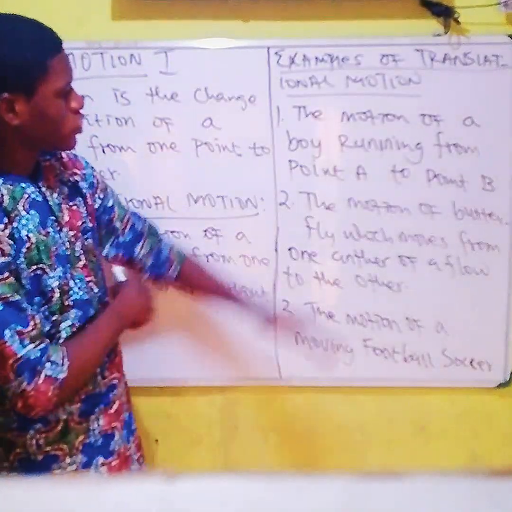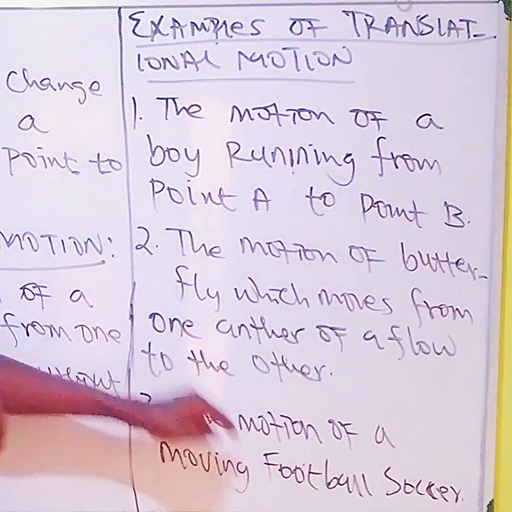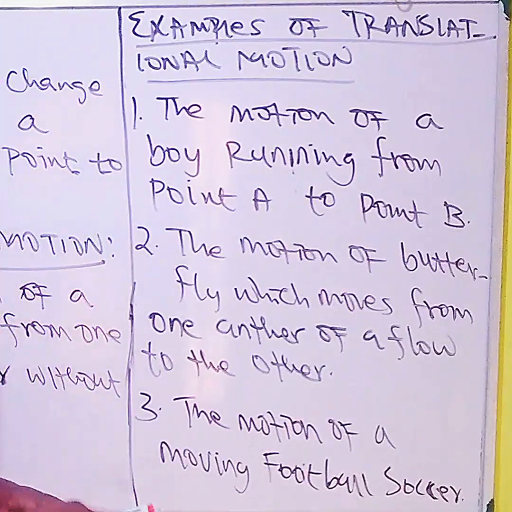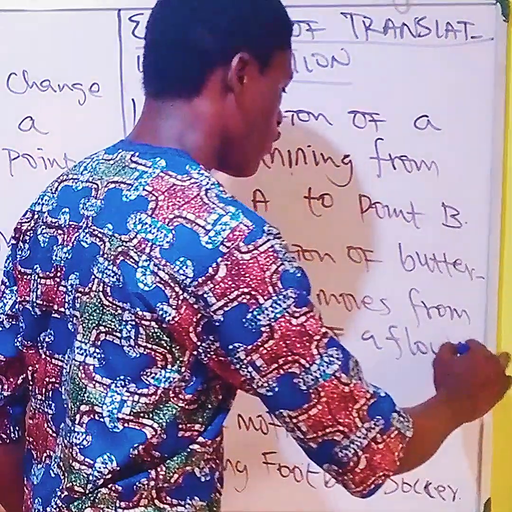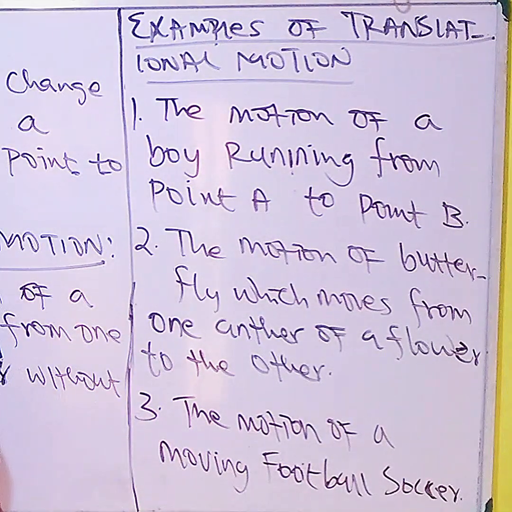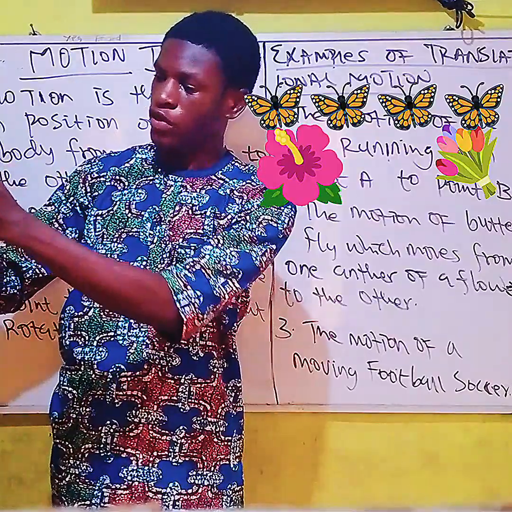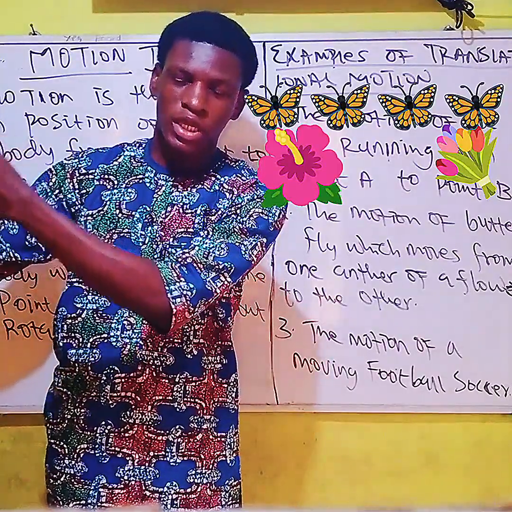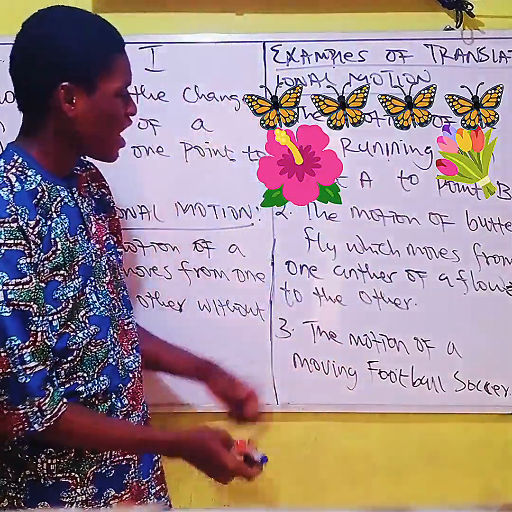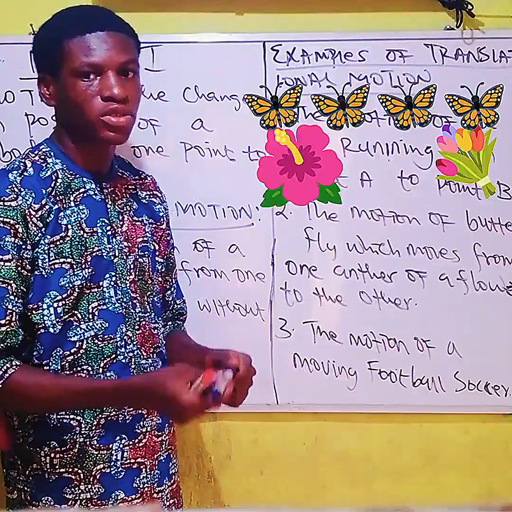All right. Now, these are further examples. The first one, a butterfly, which moves from one anther of a flower to the other. That's an example of a translational motion. A butterfly can move from one point in a flower to another, or from a tree to another. So that's the translational motion.